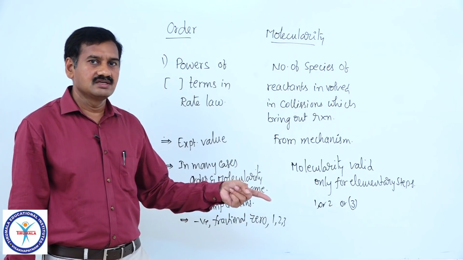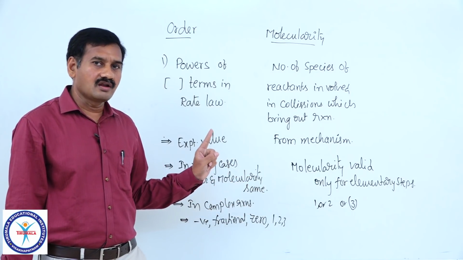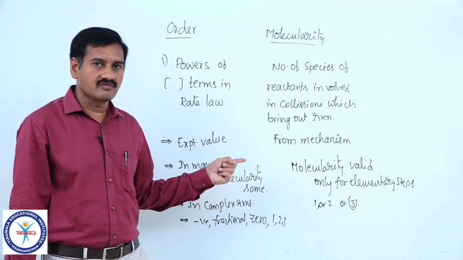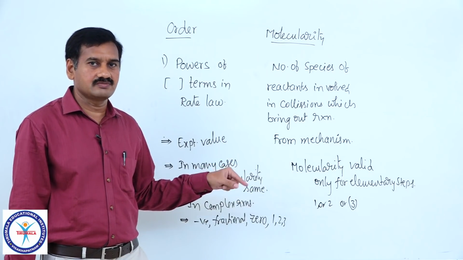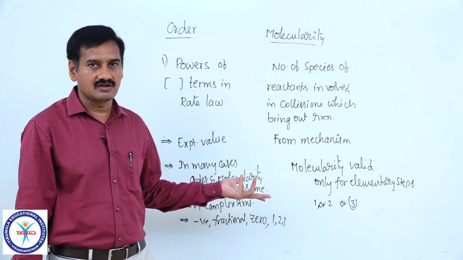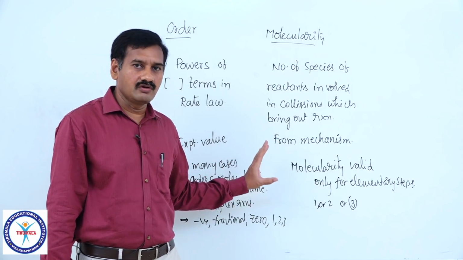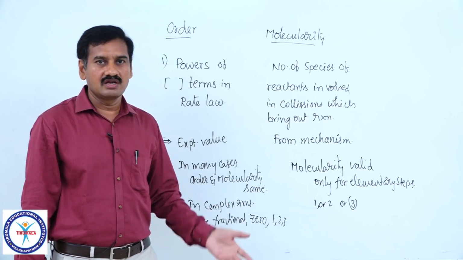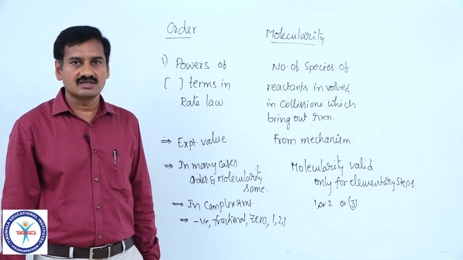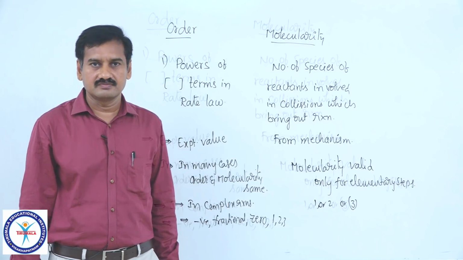Molecularity of RDS is taken as the order of the overall reaction in case of complex reactions, but of course exceptions are there even for that, right. So, these are the main points you have to keep in your mind. Then you take the numericals related to the Arrhenius equation and activation energies.